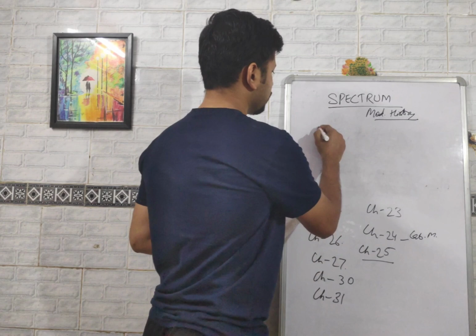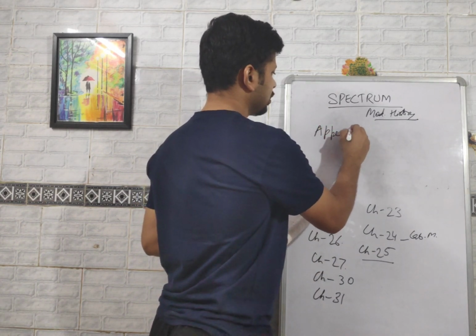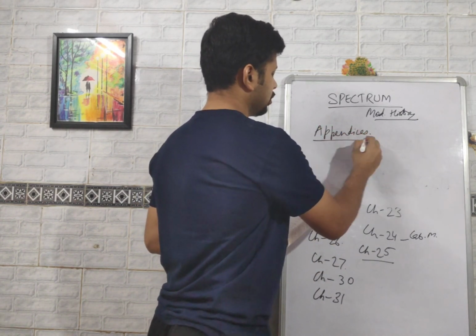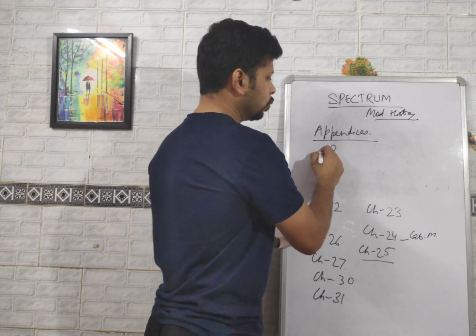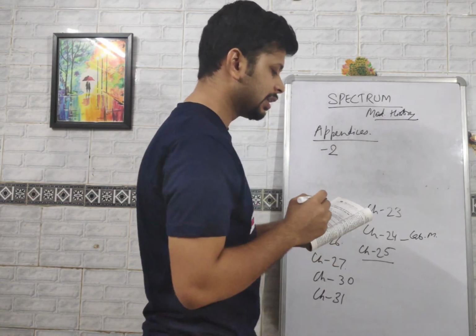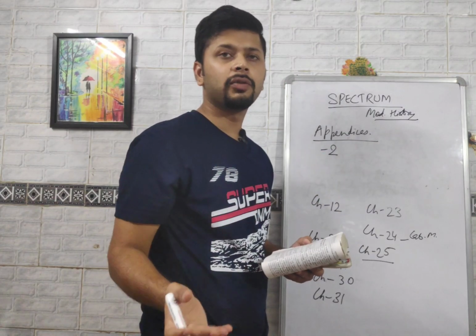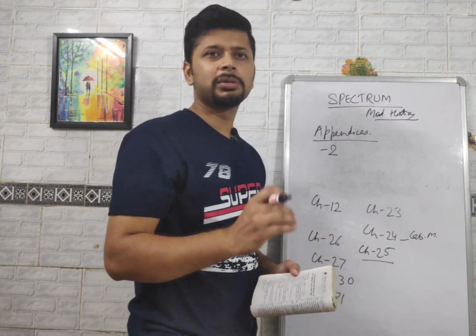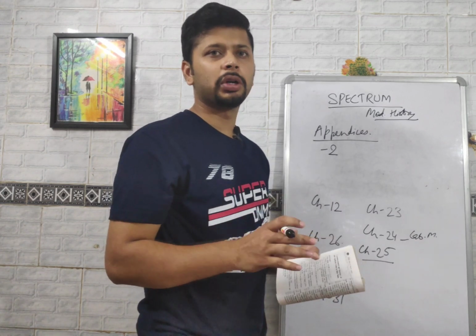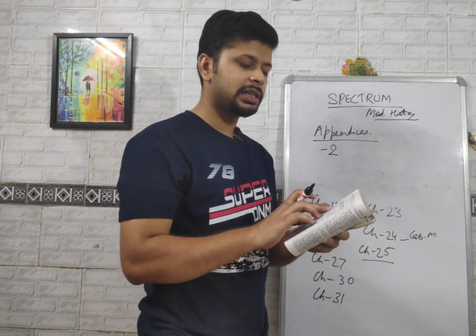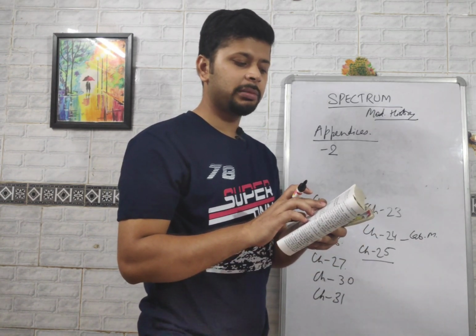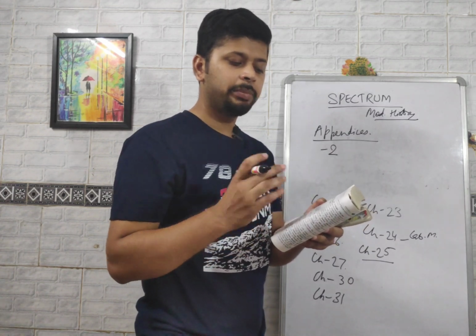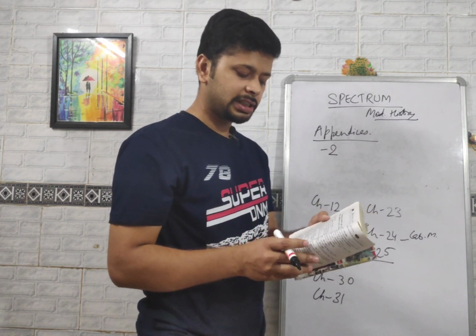So this is from appendices. Appendix 2. In this there are various governor generals and viceroys. Under them they have done different kinds of works. So some events become very important, like under Warren Hastings came the Regulating Act, then Pitt's India Act. So these kinds of things are given here.